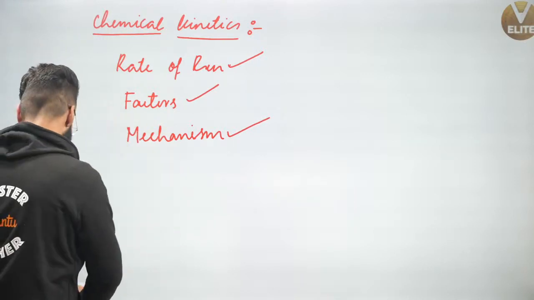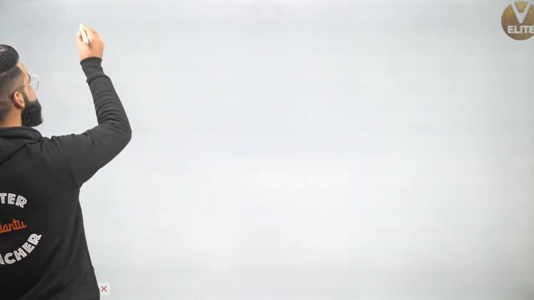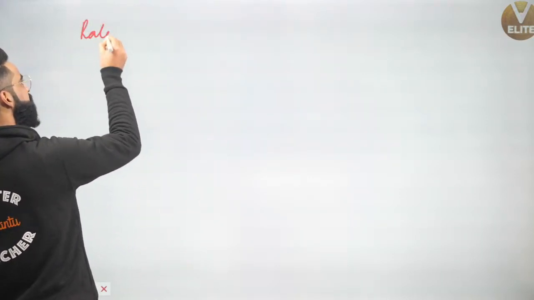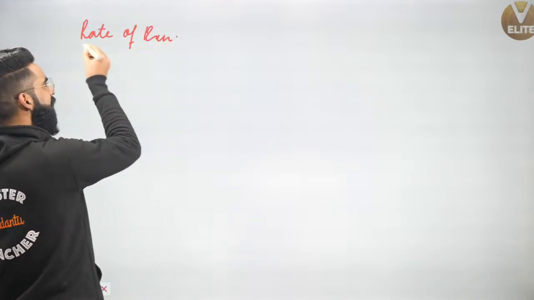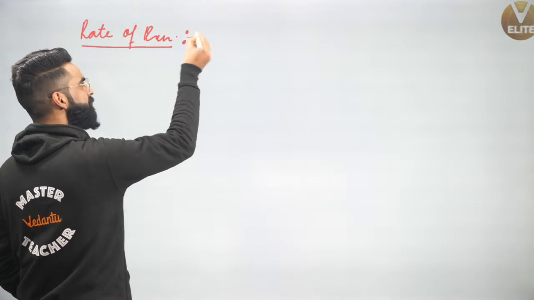So the first thing which we are going to talk about is what we call the rate of reaction. Now the point is, how do we define the rate of reaction?